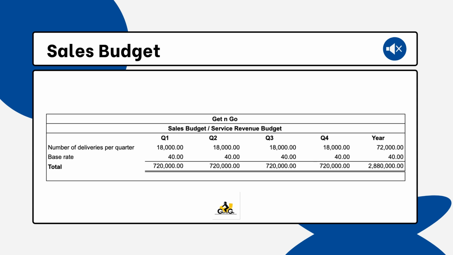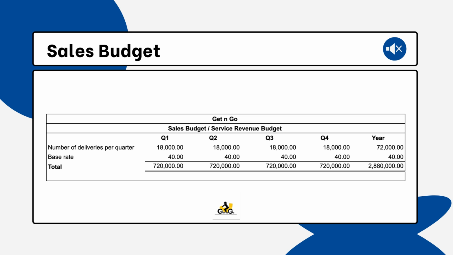In our sales budget, the partners decided to equally spread out the expected number of deliveries per annum into equal values per quarter. It would serve as the business target to reach, although it may fluctuate differently when actualized depending on the market performance. As you could see in this table, each quarter should reach 18,000 deliveries.